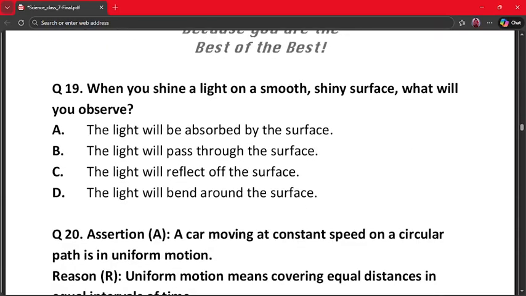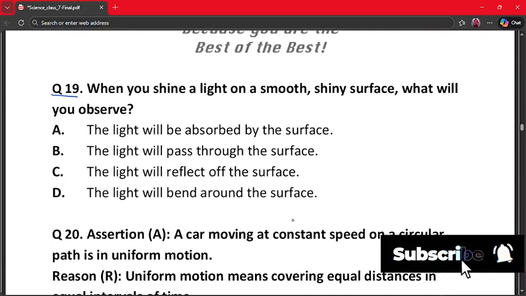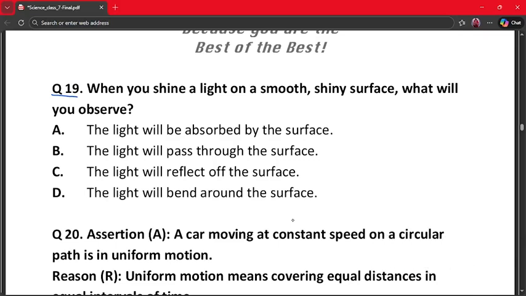Our next question is question number 19. When you shine a light on a smooth shiny surface, what will you observe? A. The light will be absorbed by the surface. B. The light will pass through the surface. C. The light will reflect off the surface. And D. The light will bend around the surface.